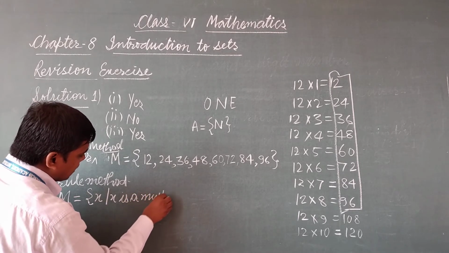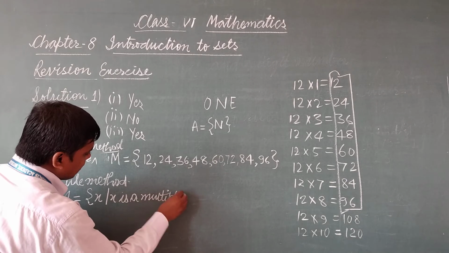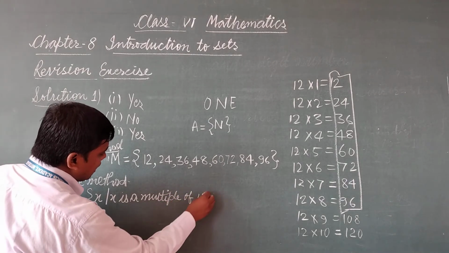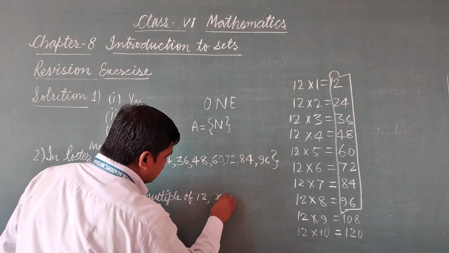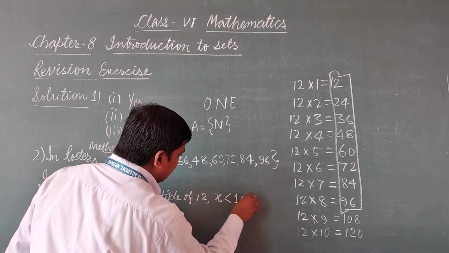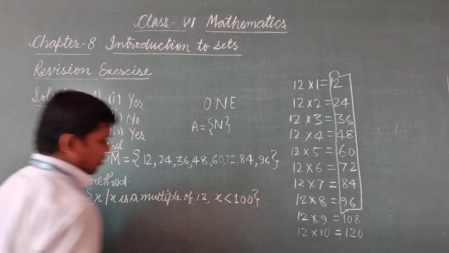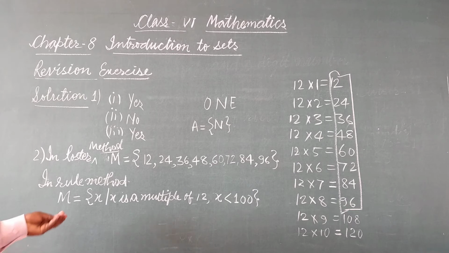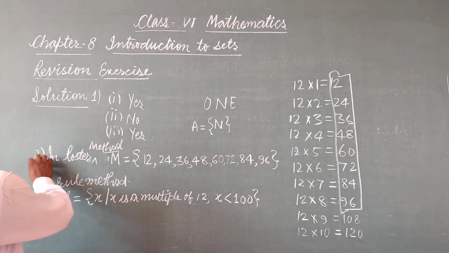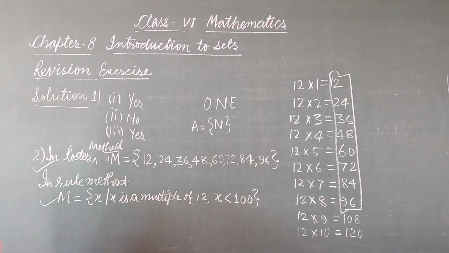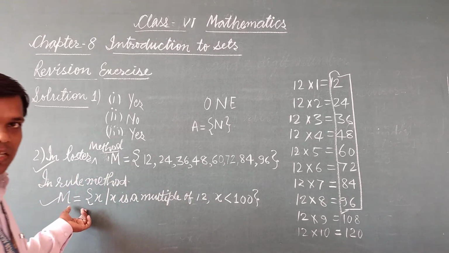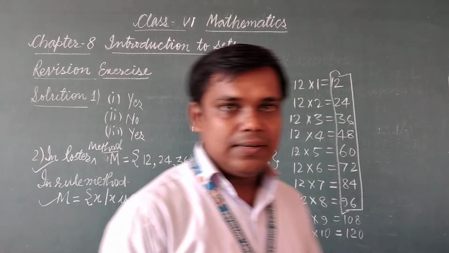a multiple of 12 where X is less than 100. So these are the two representations of set M. One is the listing method, another one is the rule method. I hope you understood this question.